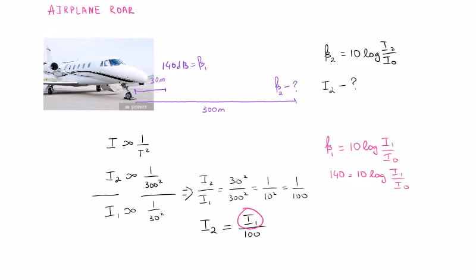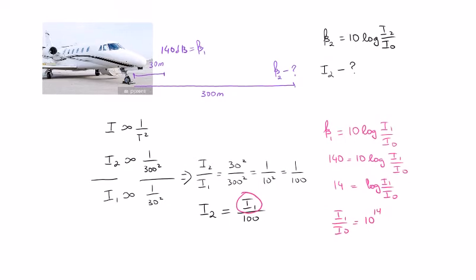From here I can find 14 equals log I1 over I0, so I1 over I0 equals 10 to the 14.